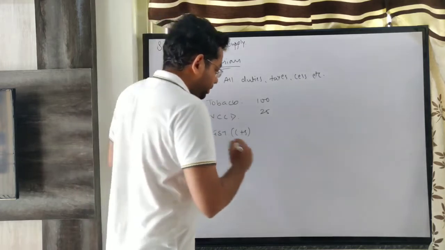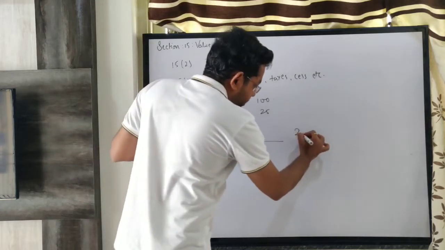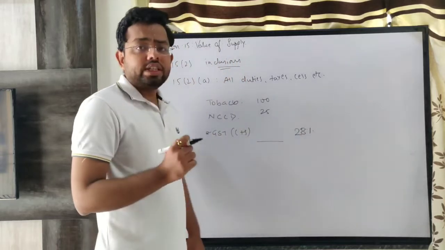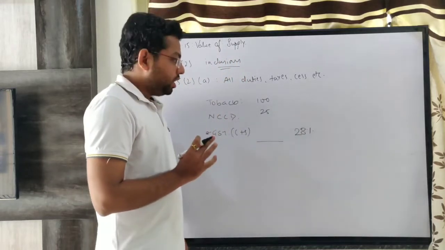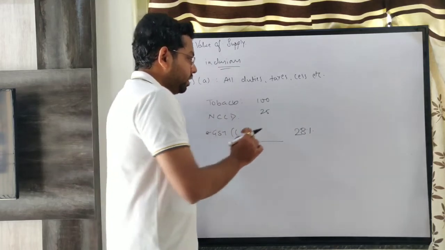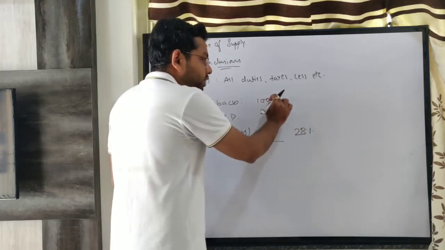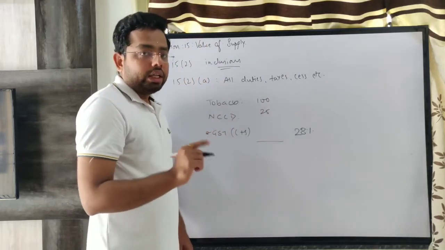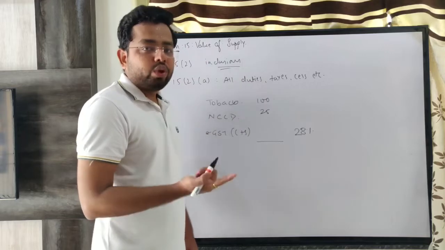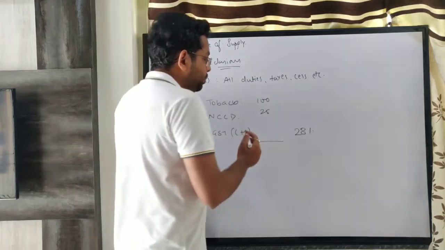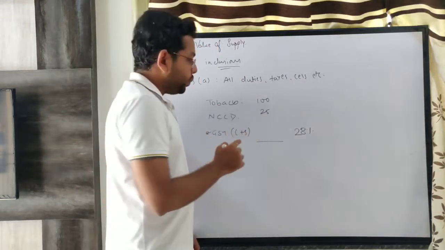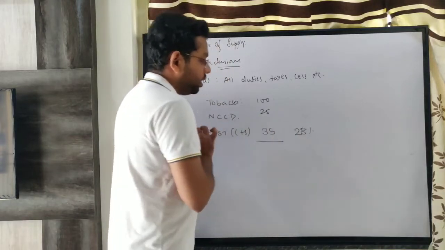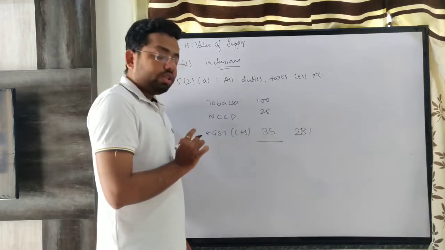Now here the question comes. Say the rate of GST is 28%. So the question is whether 28% is to be charged on 100 or 125. Yes, GST law is absolutely clear that it should be charged on 125. Hence, the total amount of GST would turn out to be 35. I hope this is absolutely clear.